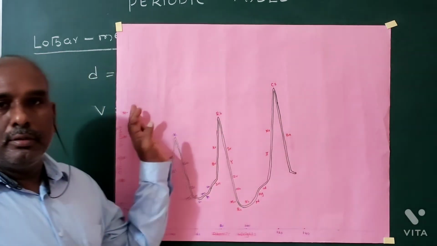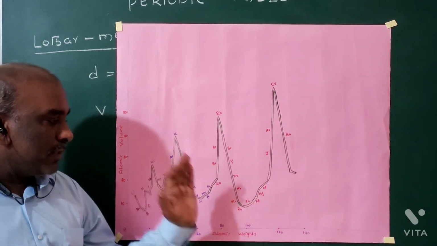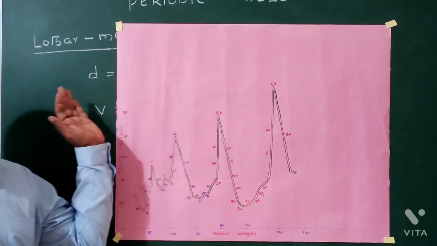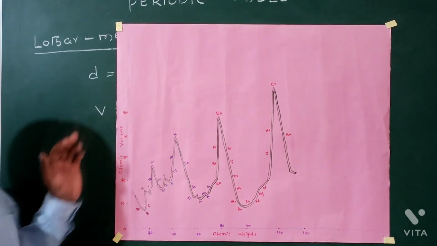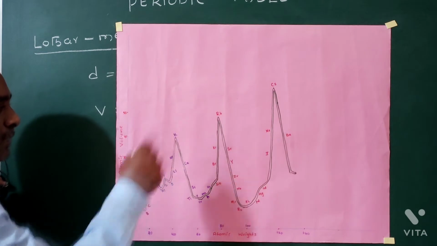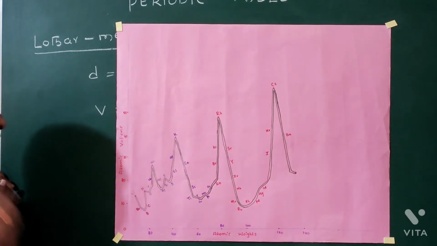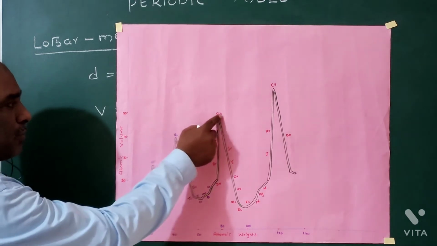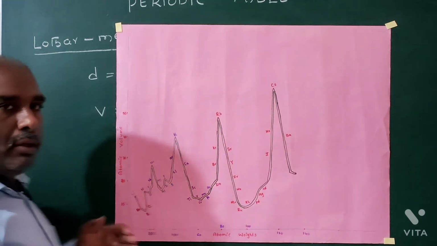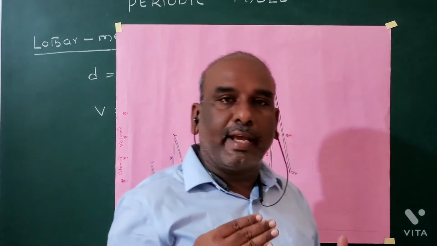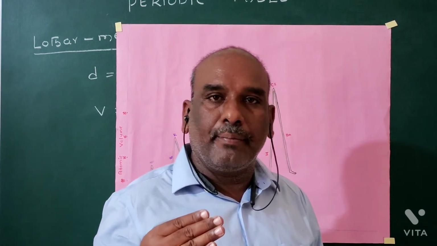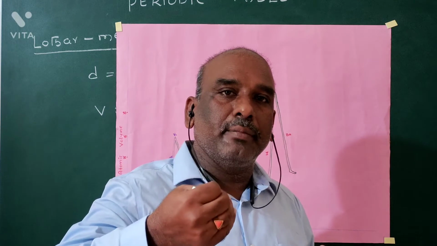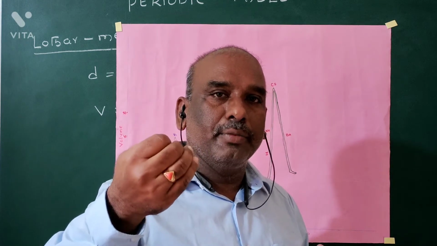Now, when we plot a graph between atomic weight and atomic volume, this type of graph will come. In this graph, lithium, sodium, potassium, rubidium, cesium are alkali metals. Alkali metals are strong metals.